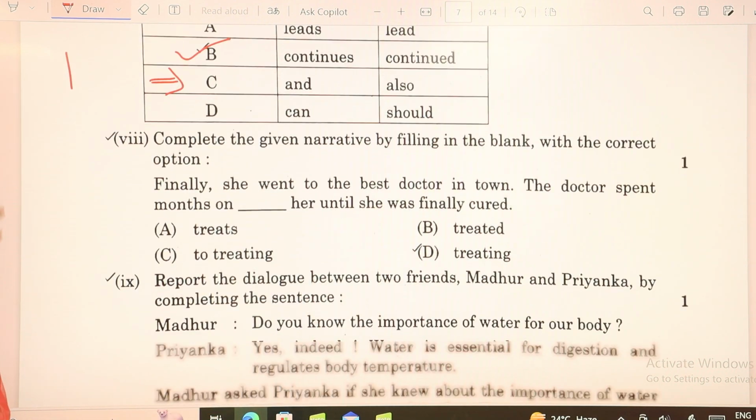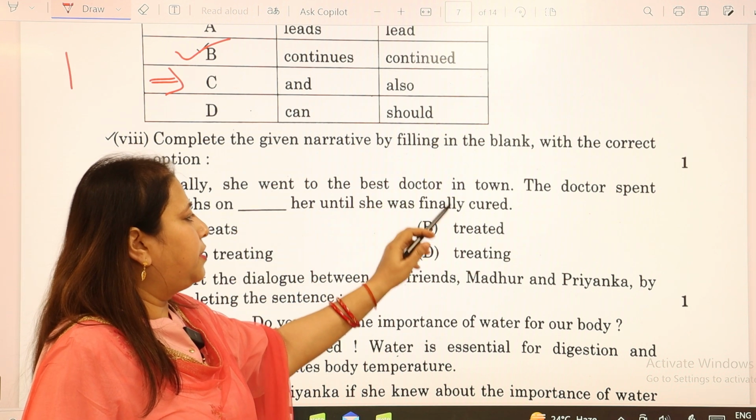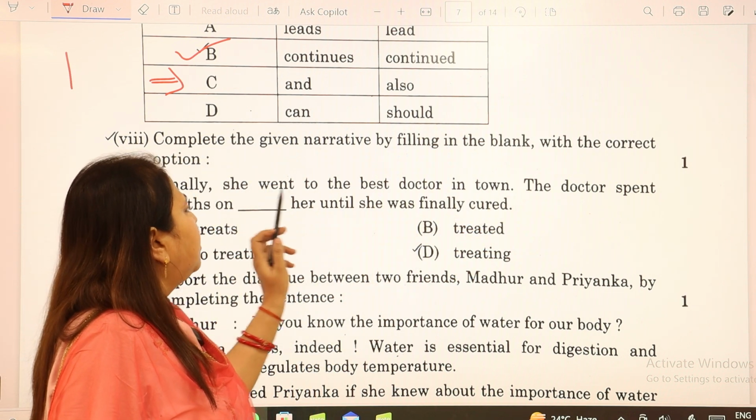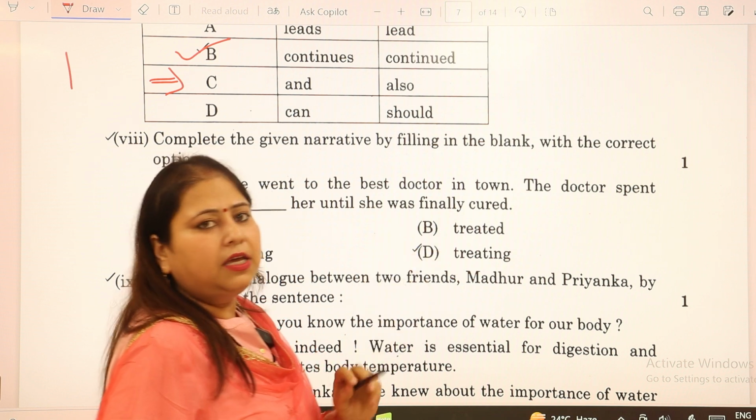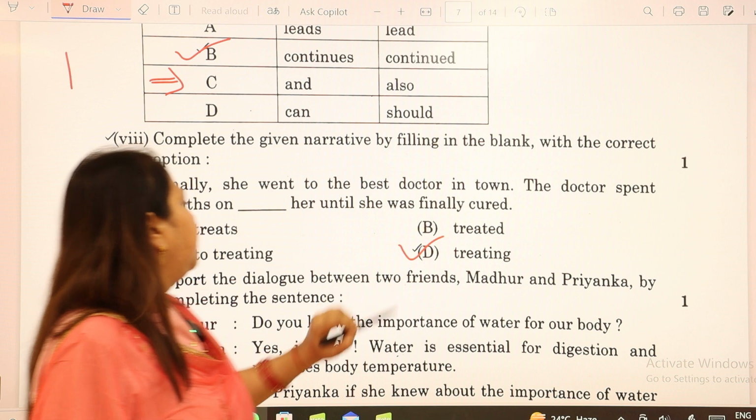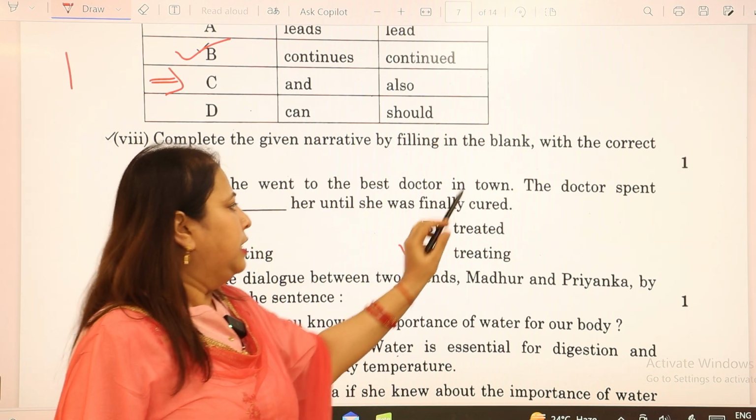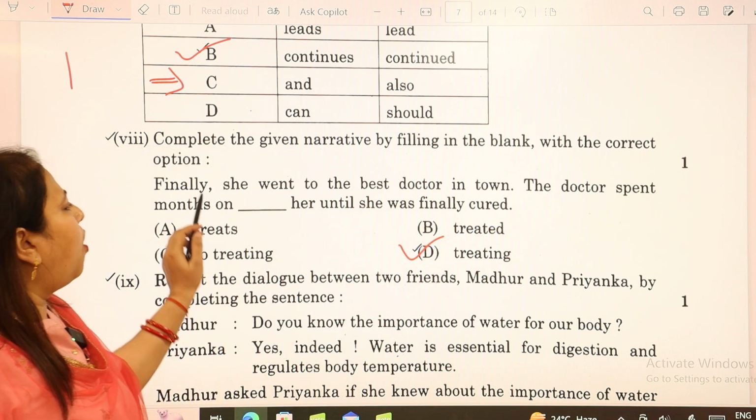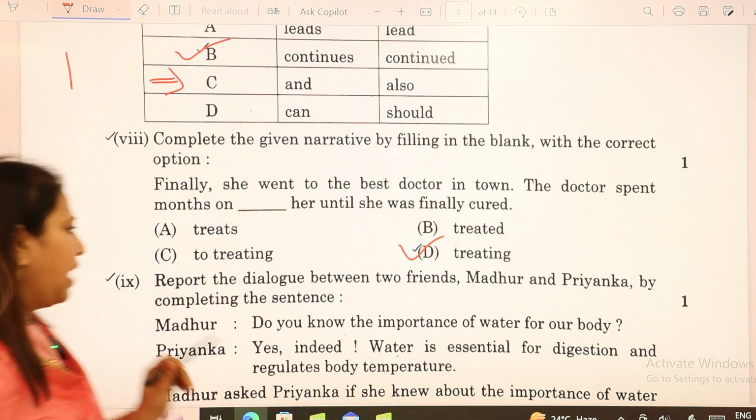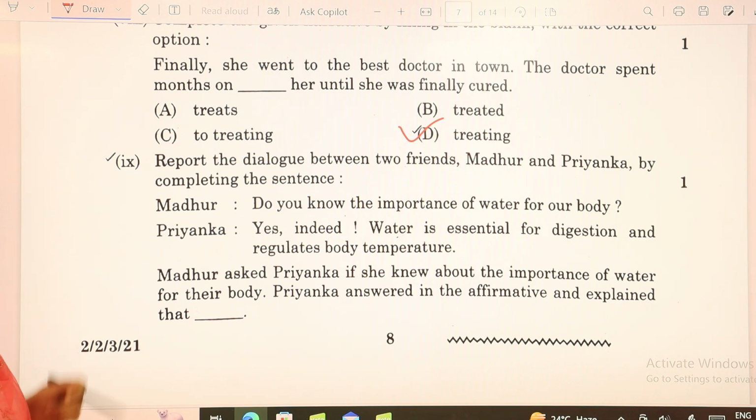Then we move to the 8th one. Finally, she went to the best doctor in town. The doctor spent months on dash her until she was finally cured. To this, the answer would be treating. If you'll read it again: finally, she went to the best doctor in town. The doctor spent months on treating her until she was finally cured. I hope now this is understandable.